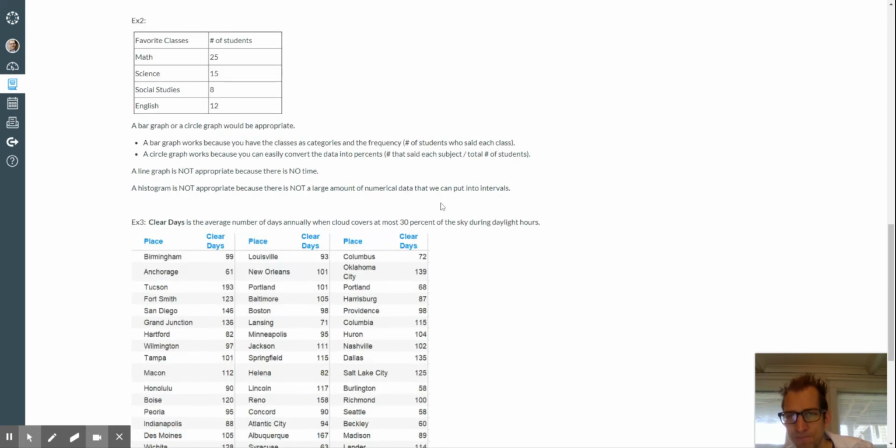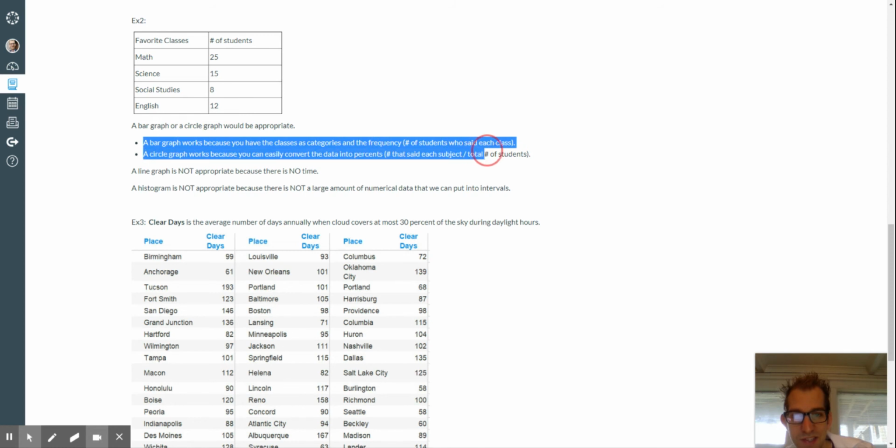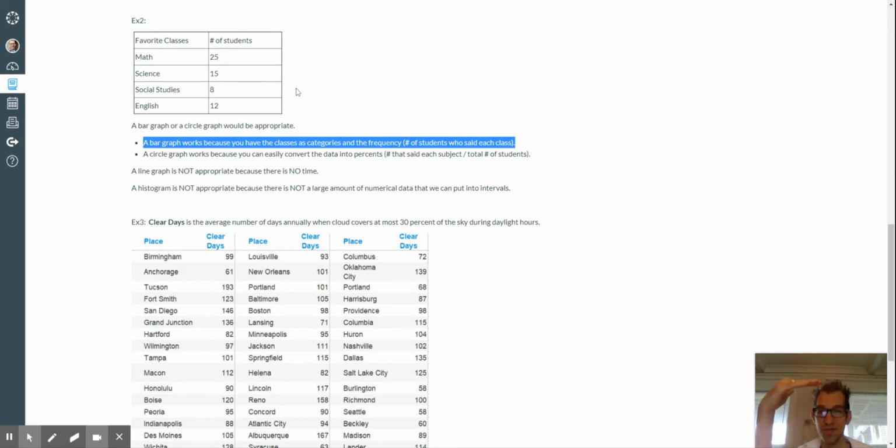But example two would be favorite classes, and then number of students. So you really have two options at this point. A bar graph, I'm thinking right away, would be a pretty easy option. So sure enough, they say a bar graph here. A bar graph works because you have the classes as categories and the frequency, right? The number who said each class. 25 said math, 15 said science, right? So right there, you can set up your bars: 25 for math, 15 for science, 8 for social studies, and so on and so forth.